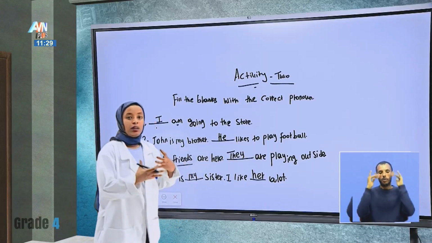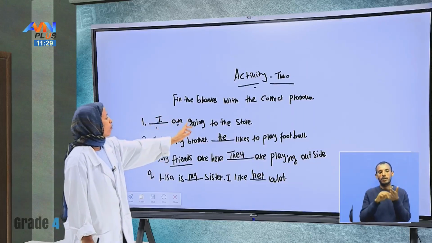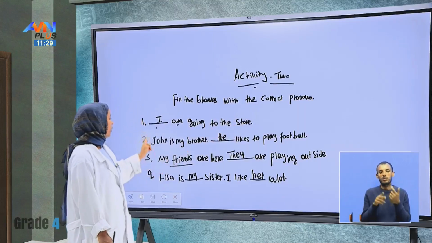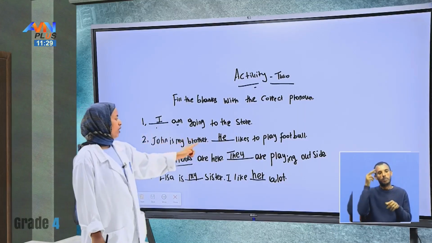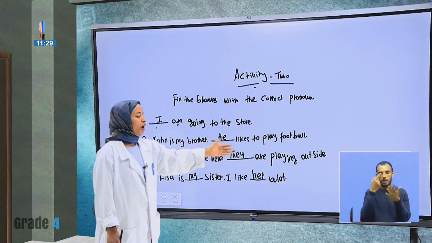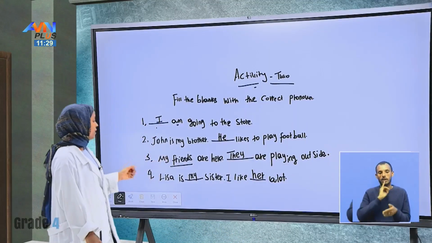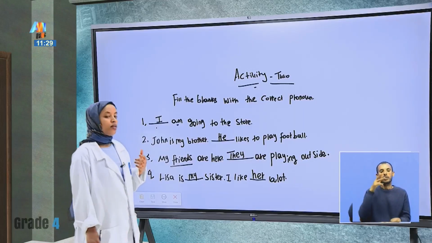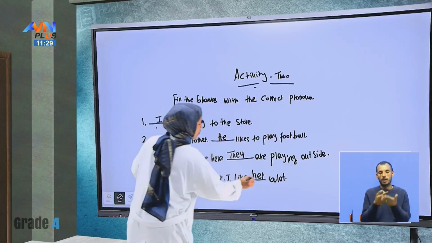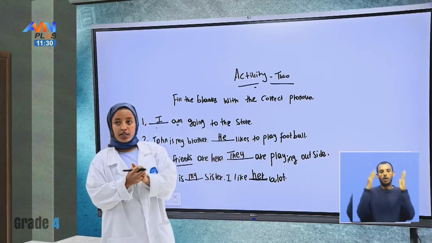I hope you all are enjoying and active with the lesson. Let me read once. I am going to the store. John is my brother. He likes to play football. My friends are here. They are playing outside. Lisa is my sister. I like her a lot. Here is the objective or object pronoun. So I hope you all are enjoying the lesson, students.